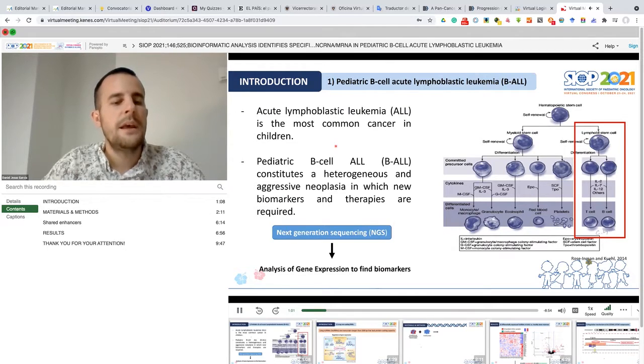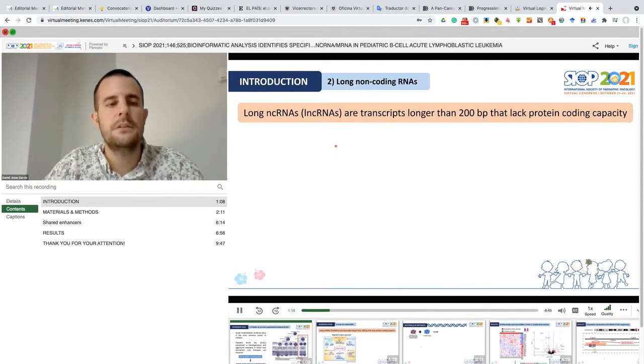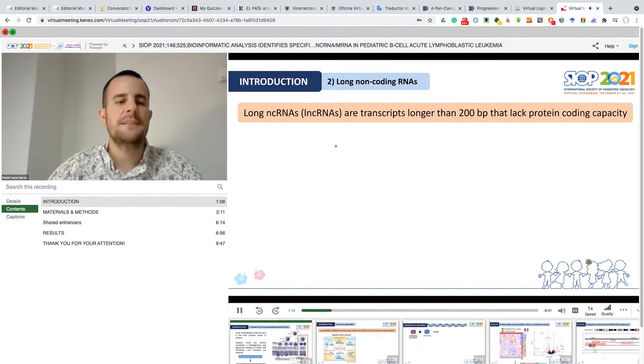Specifically, we can find changes in gene expression or even mutations in protein-coding genes or in non-coding RNA. We are interested in non-coding RNA, specifically in long non-coding RNAs that are transcribed longer than 200 base pairs and lack protein coding.